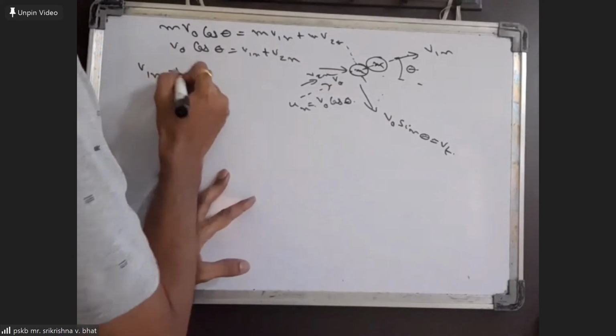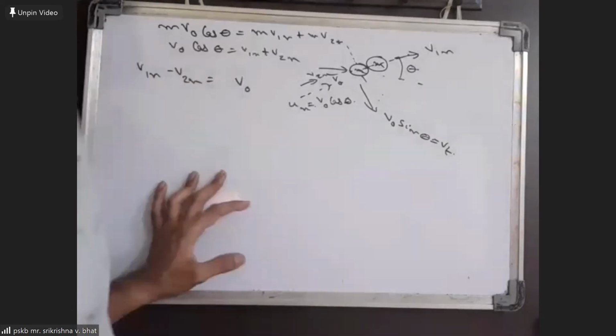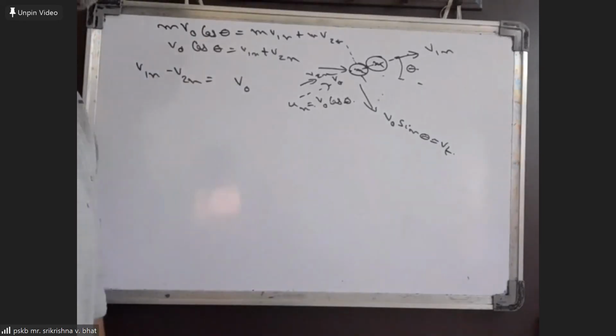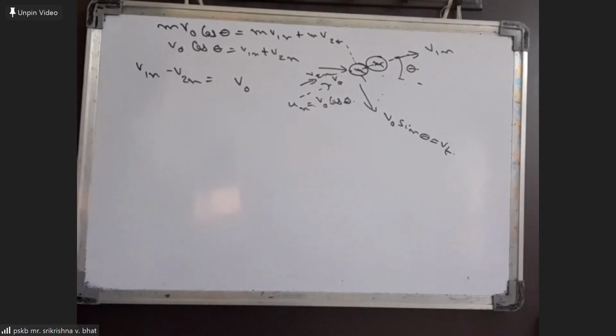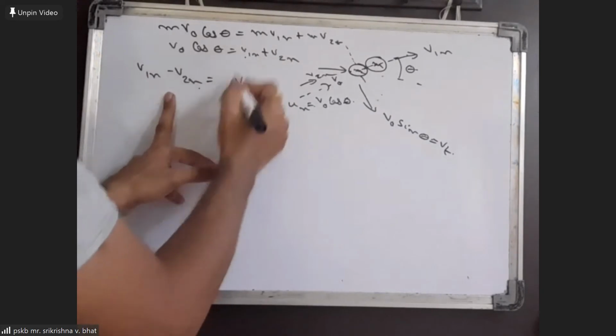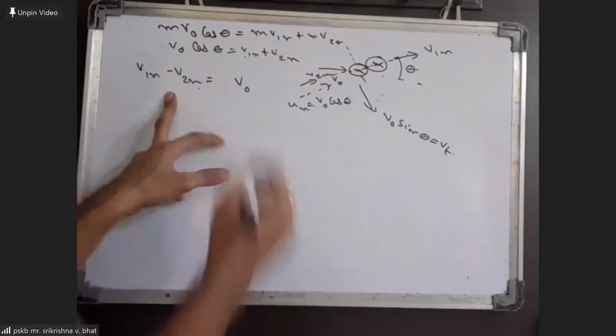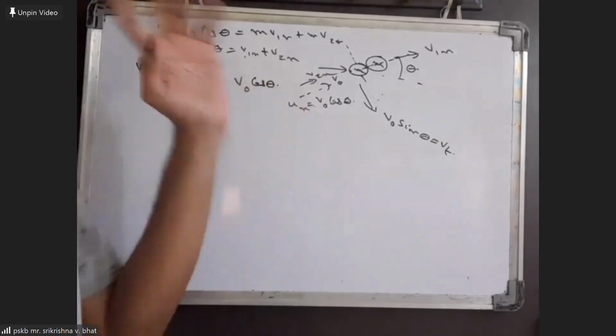The equation of restitution gives v1n minus v2n is equal to v naught, because the initial velocity along the normal is v naught.